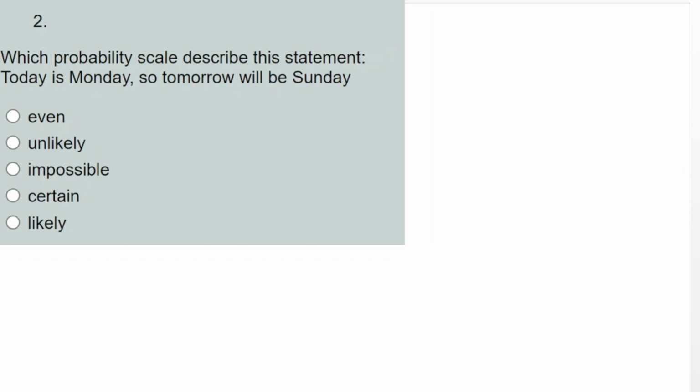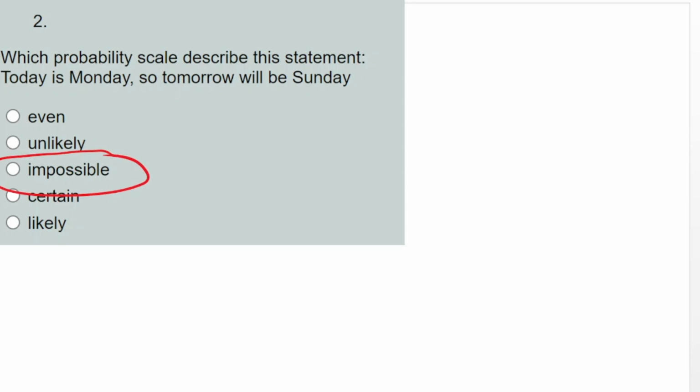For number 2, which probability scale describes this statement? Today is Monday, so tomorrow will be Sunday. Is that possible? The next day after Monday is Tuesday, not Sunday. So in that case, that is impossible. So the answer will be impossible. I hope that is clear.